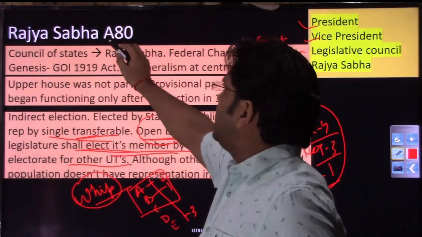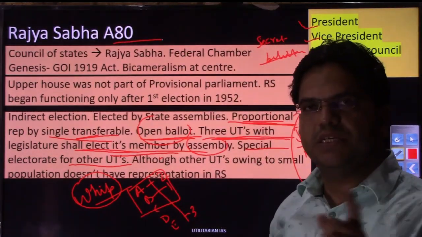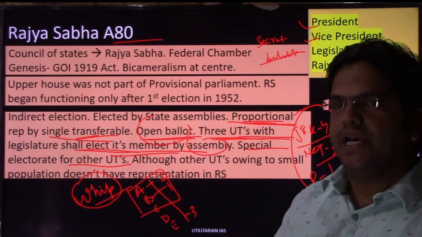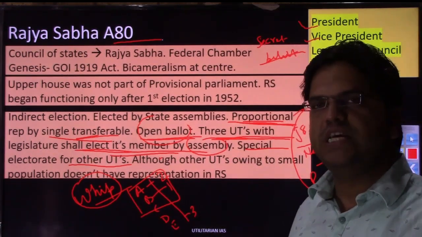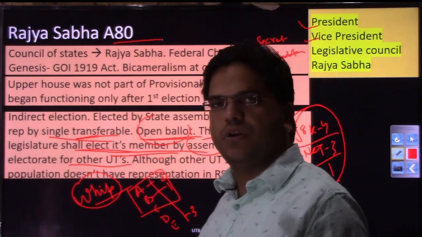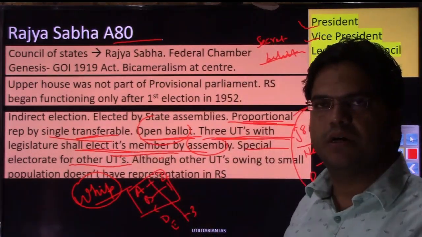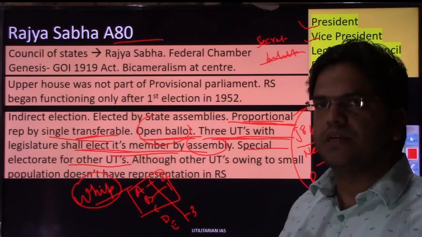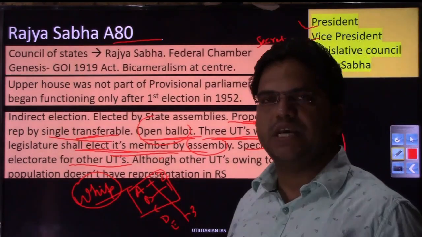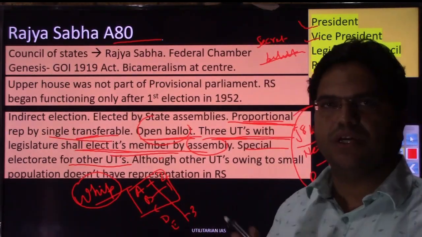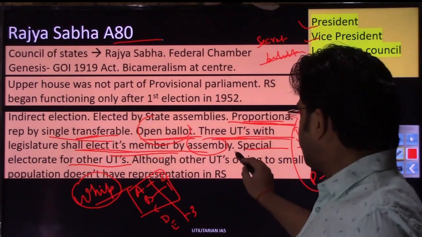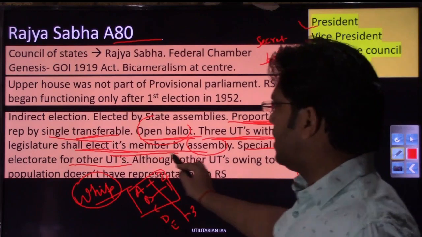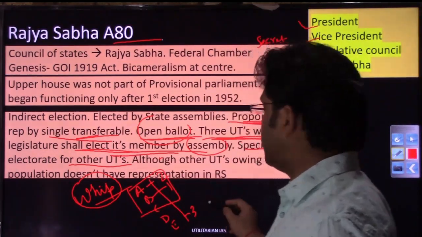Article 80, which talks about representation of states and UTs in Rajya Sabha, has this provision that these smaller UTs can be given representation in Rajya Sabha. That is the provision existing in the constitution. It's just that we as a parliament have decided that owing to the small size, we have not given the share, right? But the constitution has this, that for the UTs which do not have an assembly,